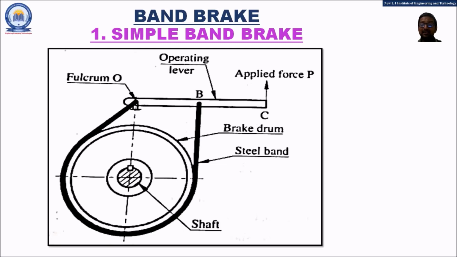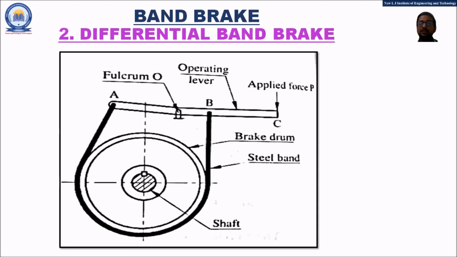Because of this tightening of the steel band on the rotating drum, the friction is developed, and because of the friction produced, the speed of the drum gradually decreases. So this is the simple case of the band brake.